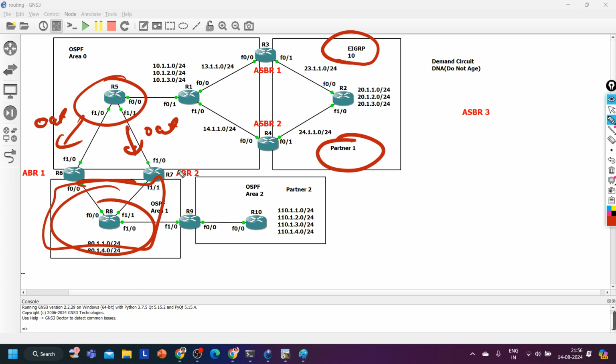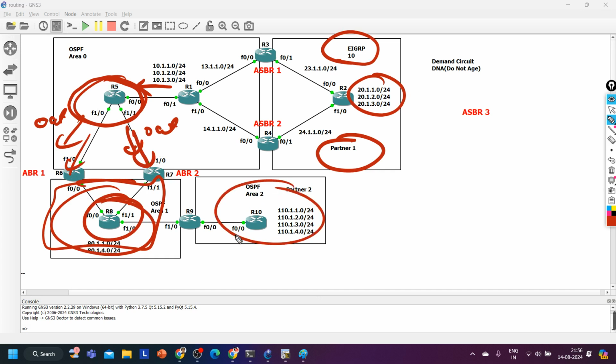Nope. No. And if you apply filtering here, let's say in the in direction, if you are not accepting these 20 subnets on router number 5, what will happen? Then definitely router 5 will not advertise it to its neighbors, router 6 and router 7. Router 8 will not get these prefixes, as well as this company will also not get the prefixes.